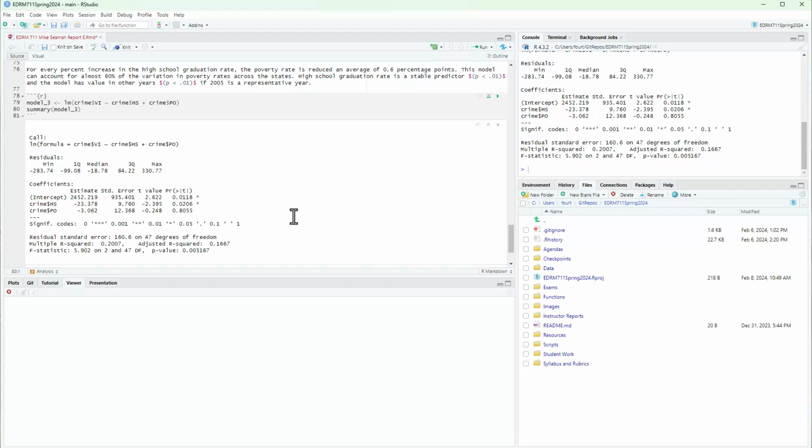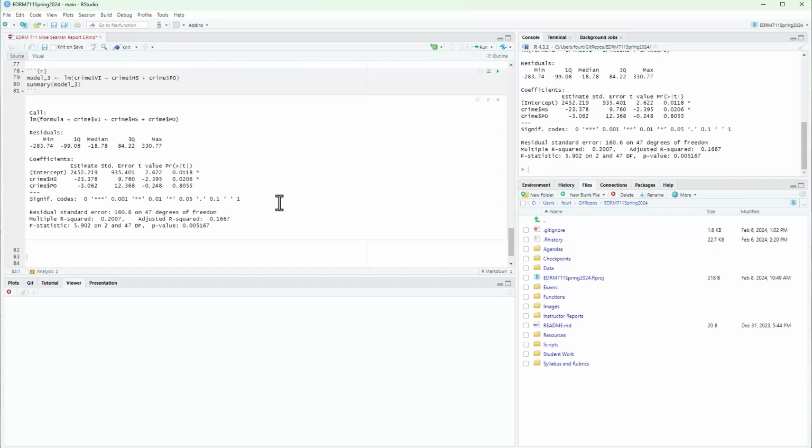But this is not what I expect to see if poverty is a good mediator. I would expect to see the p-value be low for poverty. I'd expect to see the p-value go up substantially for high school. I'd expect to see the estimate for high school drop. And when I say drop, I'm talking about in absolute value terms. The magnitude of the number, regardless of sign, I would expect to see that drop. So right now, it does not look like poverty's much of a mediator.